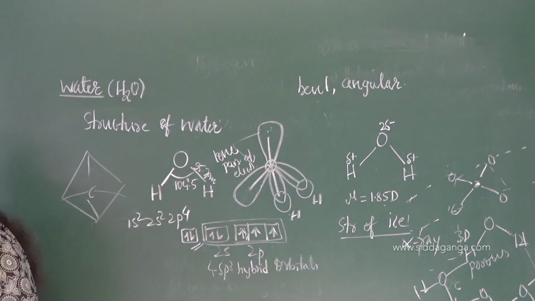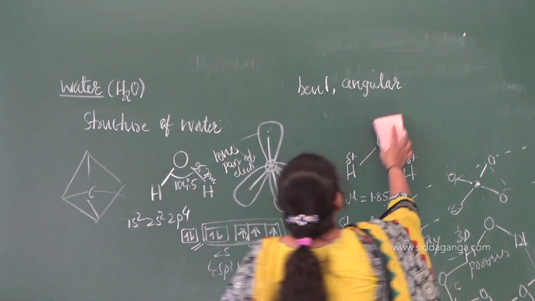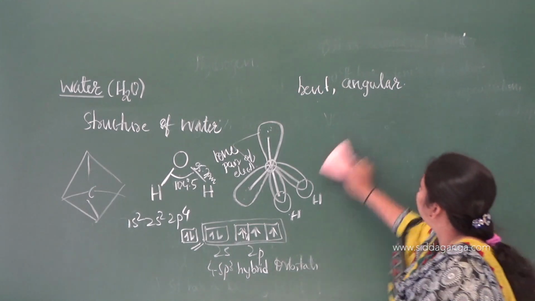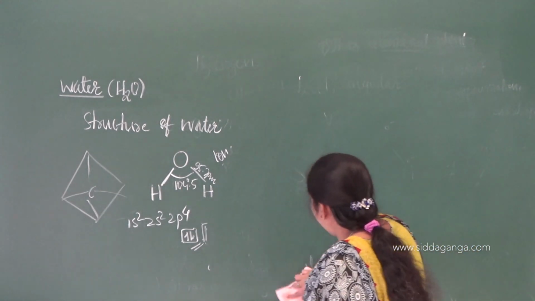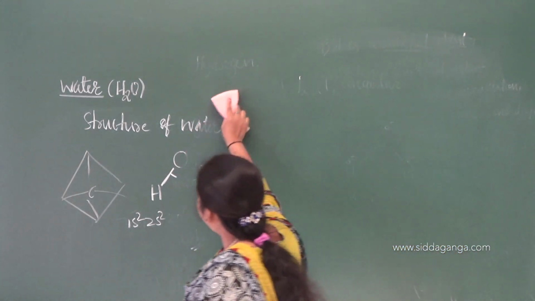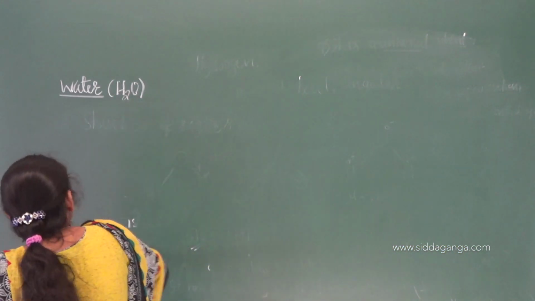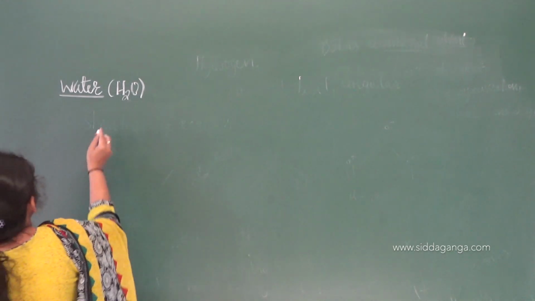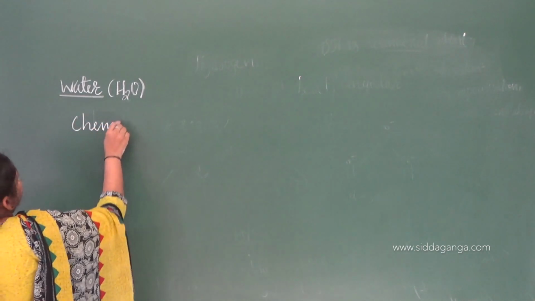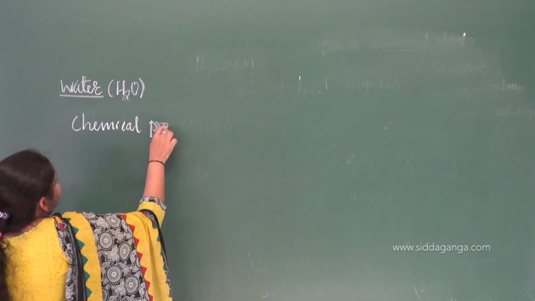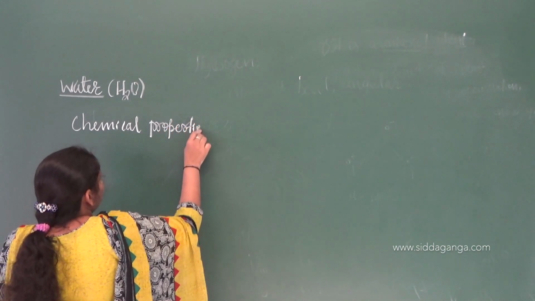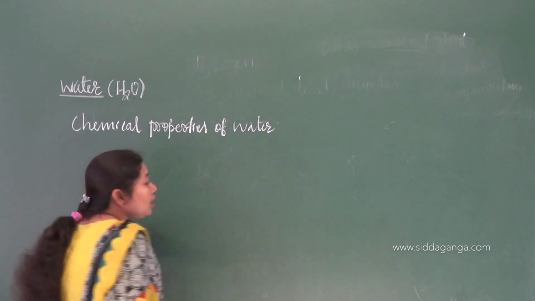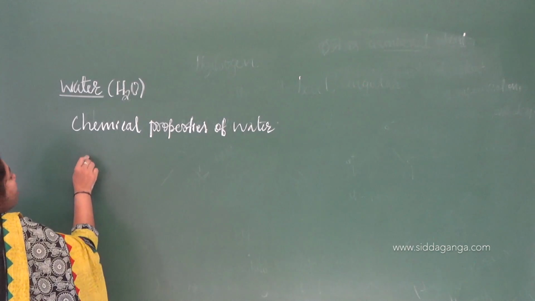So let us move on to the next concept in case of water. You understood the structure of water and then physical properties of water. Let us move on to the chemical properties of water, right? So here the first one is amphoteric nature.